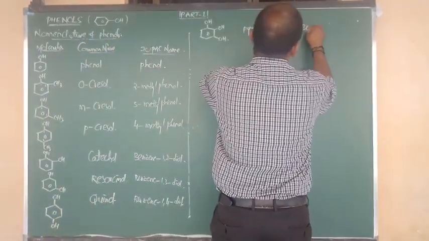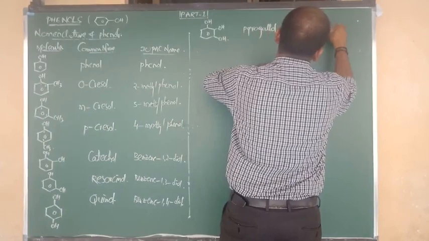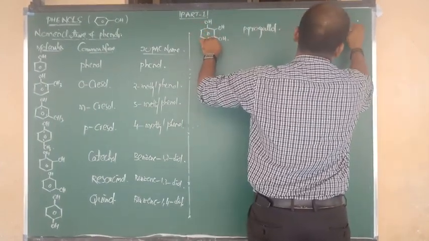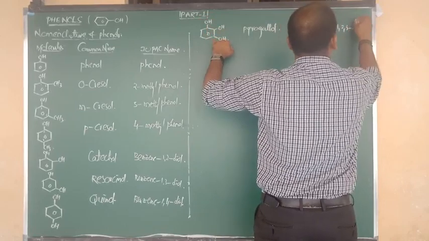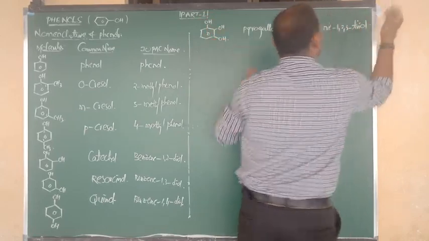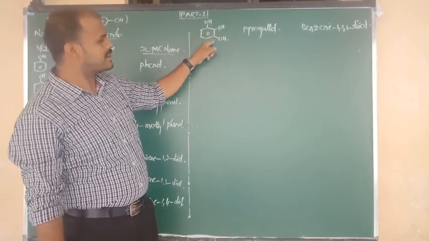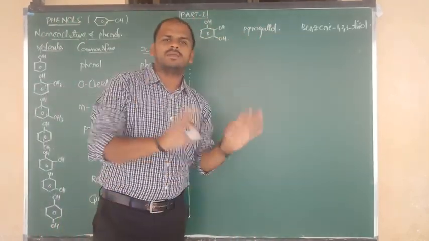So the IUPAC name is benzene 1,2,3. Three positions are connected to OH, so simply we say triol. Benzene-1,2,3-triol. This is the IUPAC name.